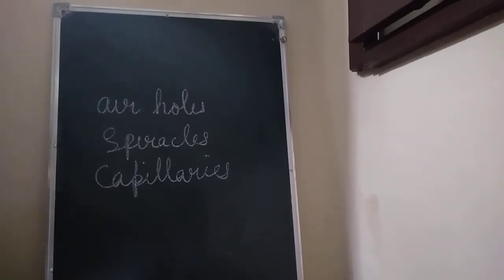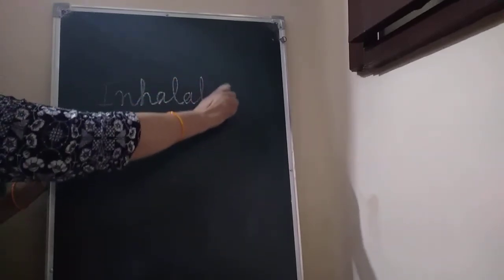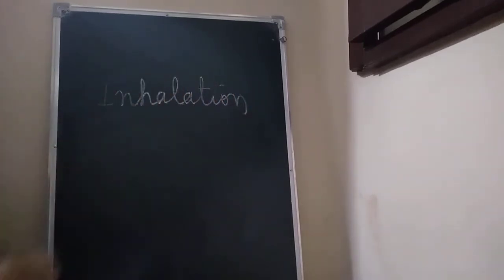Now, there is a term, inhalation. How can you define inhalation? The taking in of air rich in oxygen into our body is known as, children, inhalation.